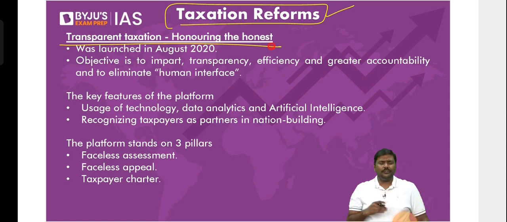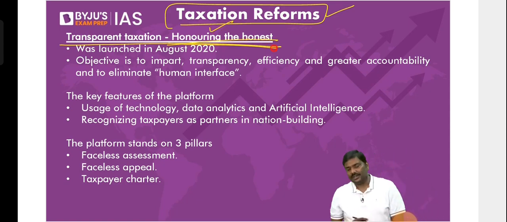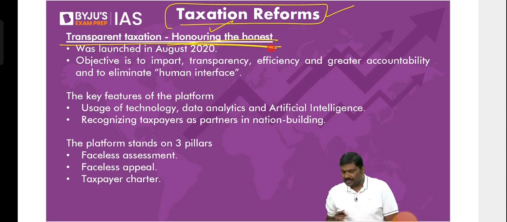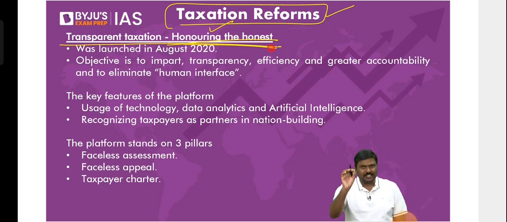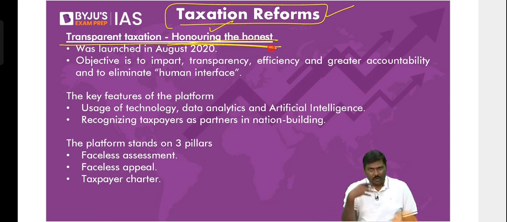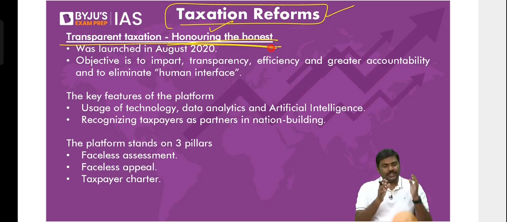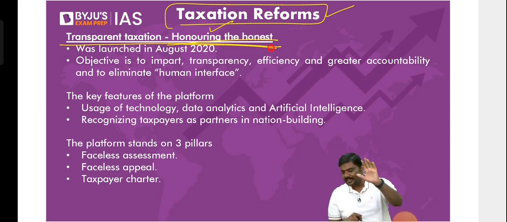Let's start. Government of India in 2020 introduced a new system by the name of Transparent Taxation, Honoring the Honest. So what do you mean by transparent taxation, honoring the honest? Let me explain this. Under this system, government says we want the system to become very transparent. We want to make the process much speedier. We do not want to harass the taxpayers, etc. With these objectives, government of India has implemented the Transparent Taxation, Honoring the Honest system.